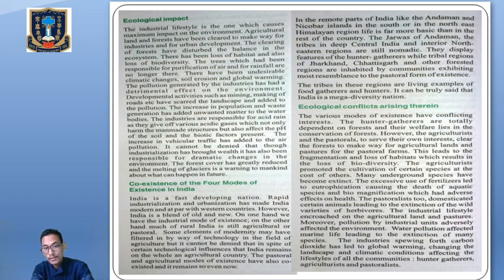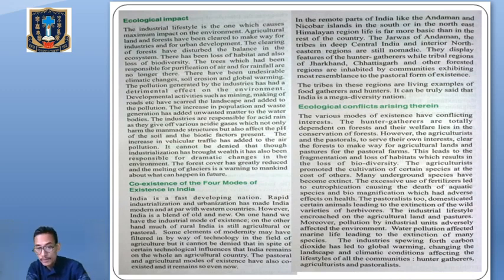However, the agriculturists and the pastoralists, to serve their own interests, clear the forest to make way for agricultural land and pasture for the pastoral farms. That is true, because the agriculturists and the pastoralists are clearing the forest in order to grow agricultural crops and plants. So this leads to the fragmentation and loss of habitats, and the loss of biodiversity also. The agriculturists promoted the cultivation of certain species at the cost of others. That is true, because they were cutting the trees, clearing the area and growing the crop.